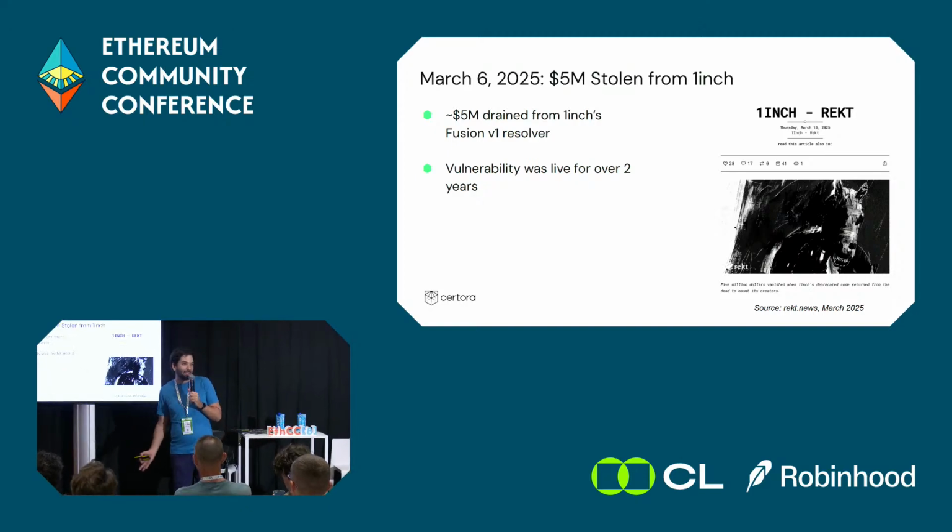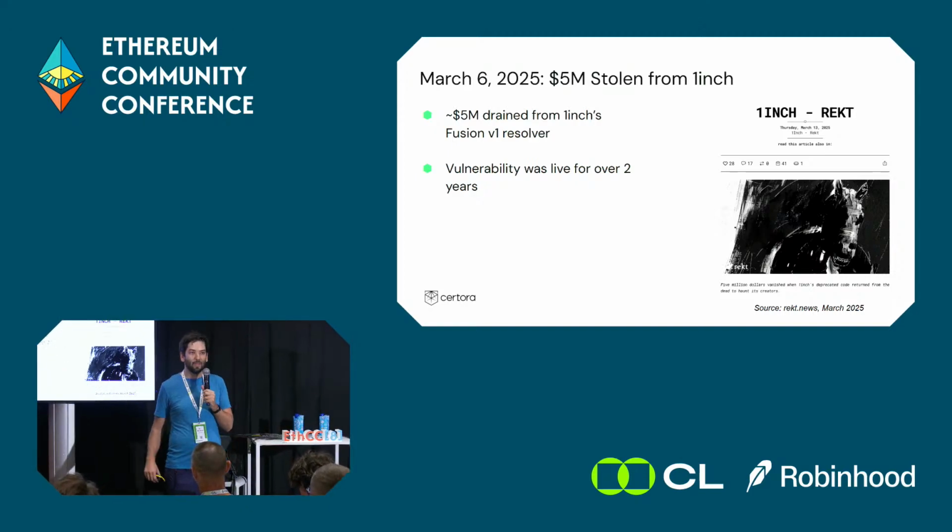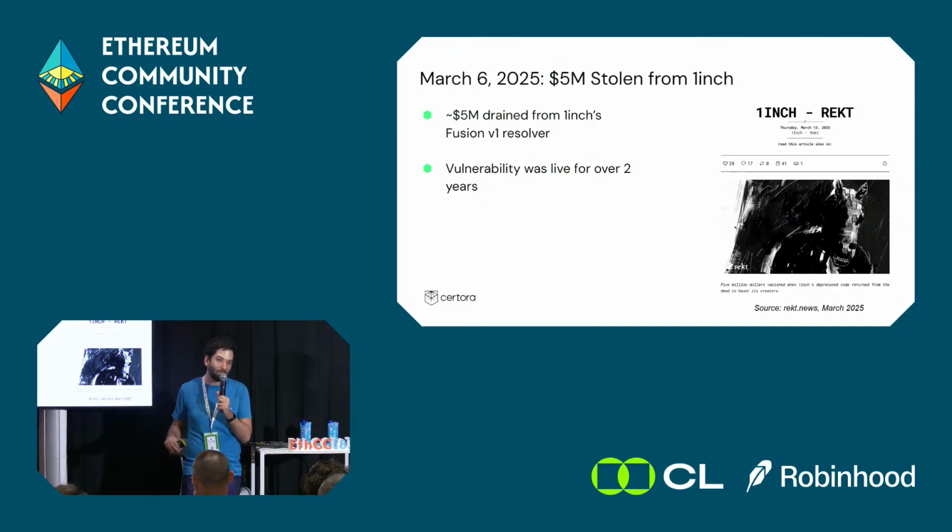On March 6th, around 4 months ago, $5 million were stolen from 1inch, which, if you don't know, is a decentralized exchange. The vulnerability was live on mainnet for 2 years, and it was missed by 9 different audit rounds.